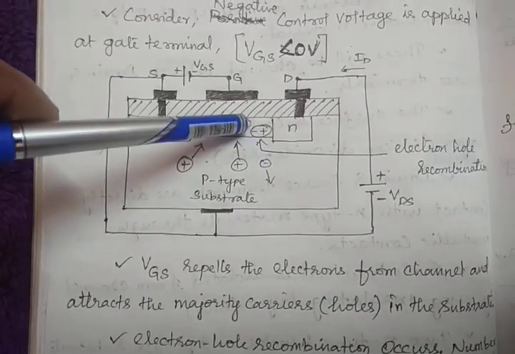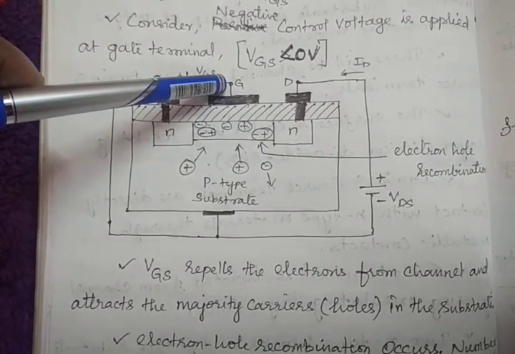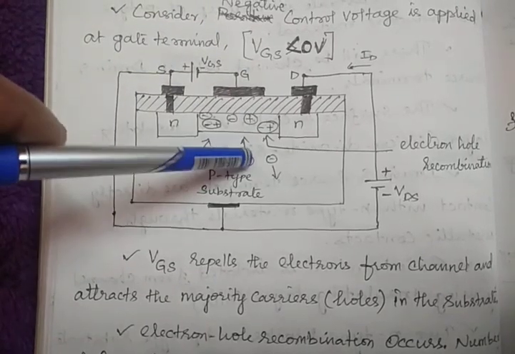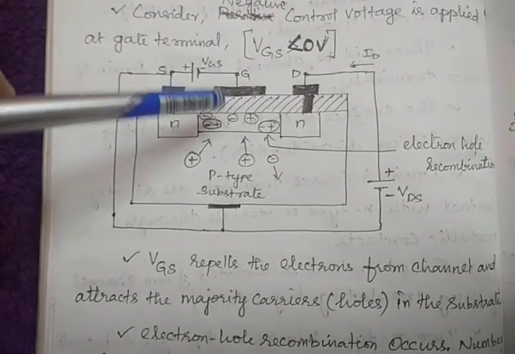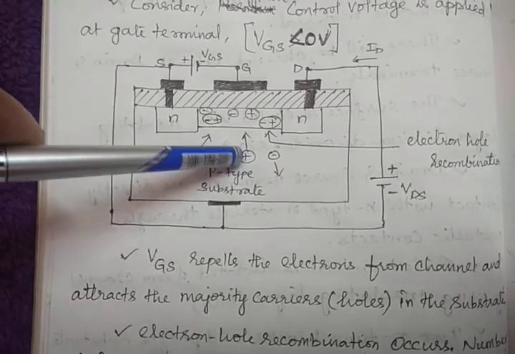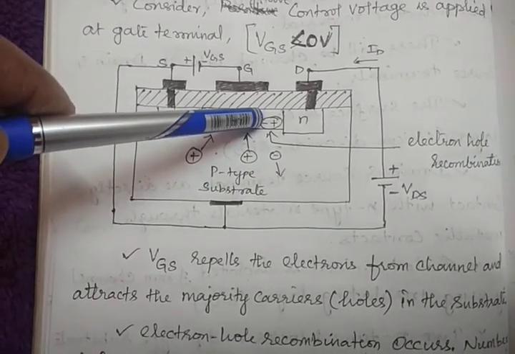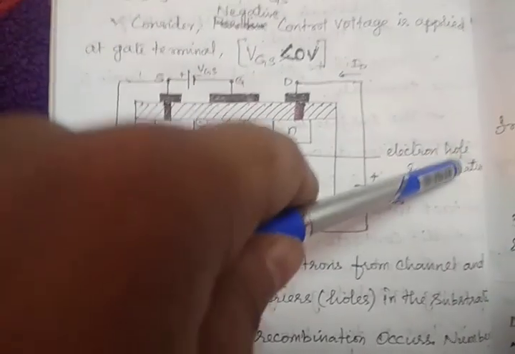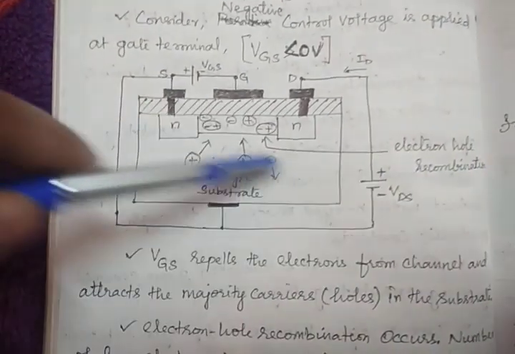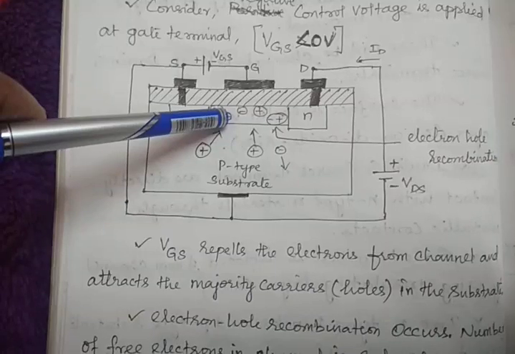Electrons start to move away from this gate terminal and holes start to move towards it, and these holes and electrons will combine, forming electron-hole recombination, right?